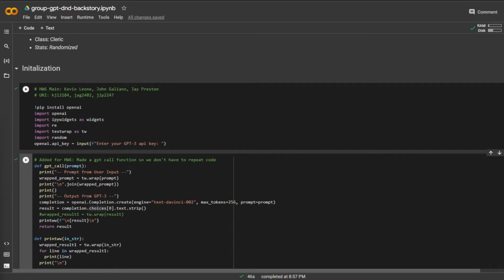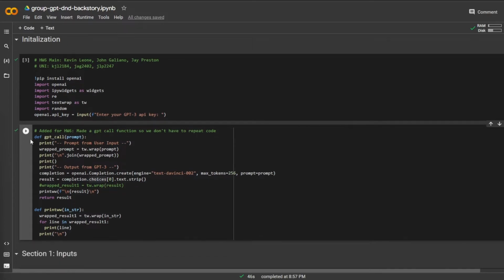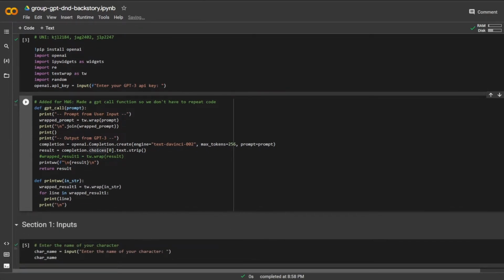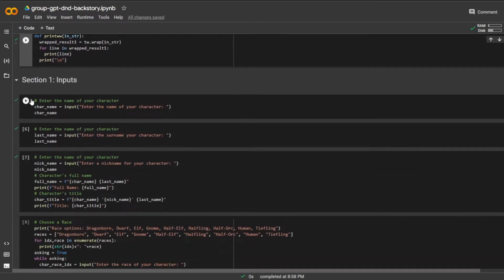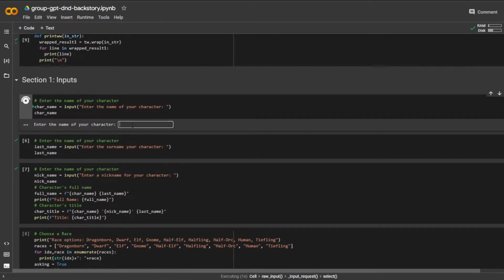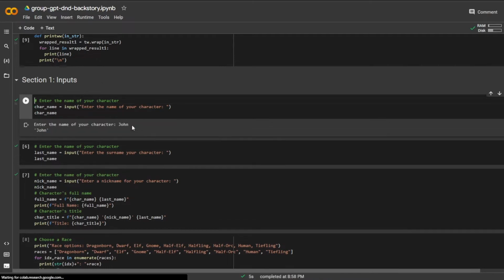The first section is setting up the OpenAI imports and other imports, as well as the API key. I've already done that for this demo. And then this section sets up the different functions needed for the GPT call and printing out nicely. So starting with the inputs, going to start with a name. As a first-time D&D player, I might choose a simple name. So I'm going to start with John.